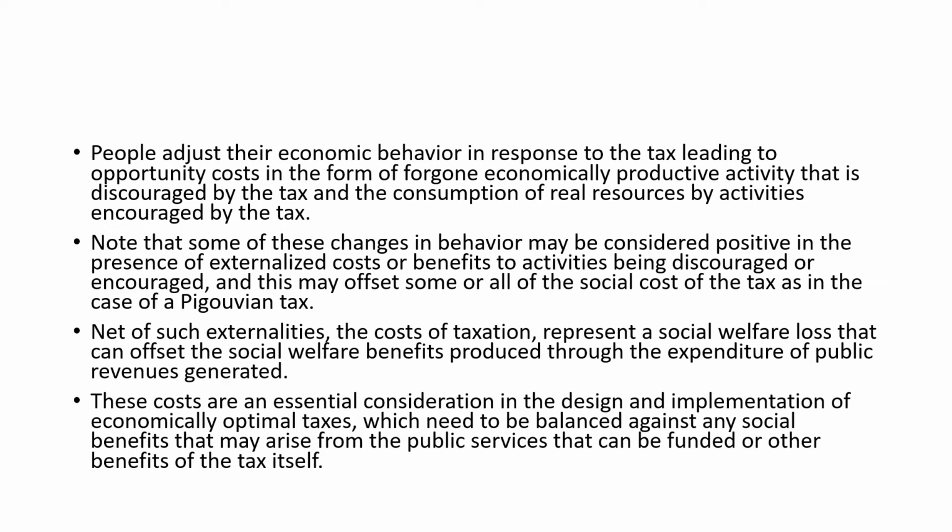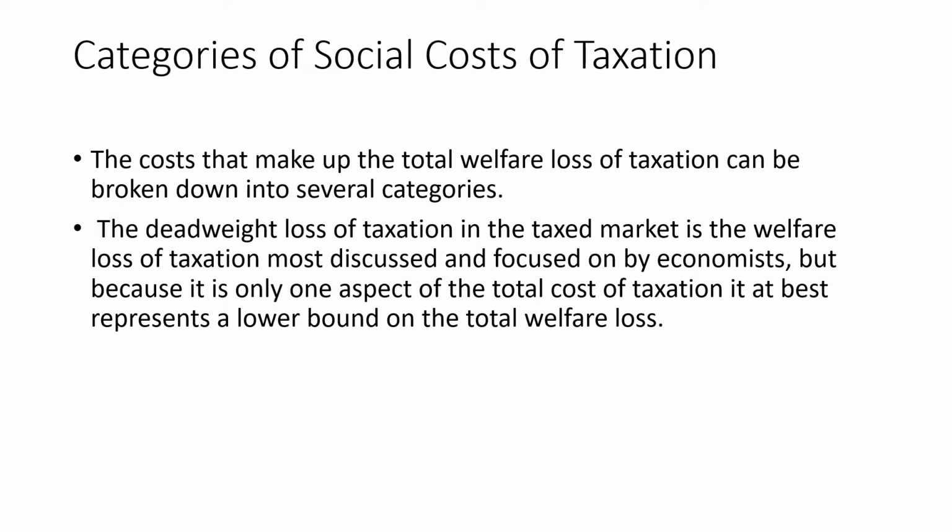So coming back to what is known as the welfare loss of taxation, or the cost of taxation. Coming to the categories of social cost of taxation, we could see that this is basically welfare loss, the cost that would make up the total welfare loss of taxation, and this can be categorized into different groups.